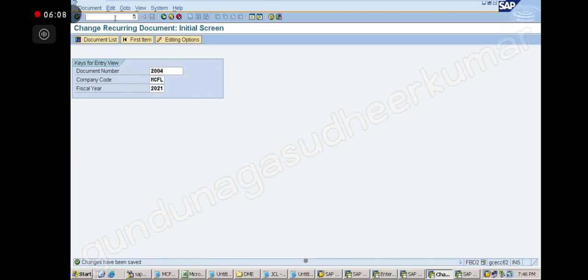Well, you have not run it, then it is not working actually. You should have checked in FB03 if it is posting or not, right? If it is not posted, it will not show. Correct? But it will show in the rent account, sir.